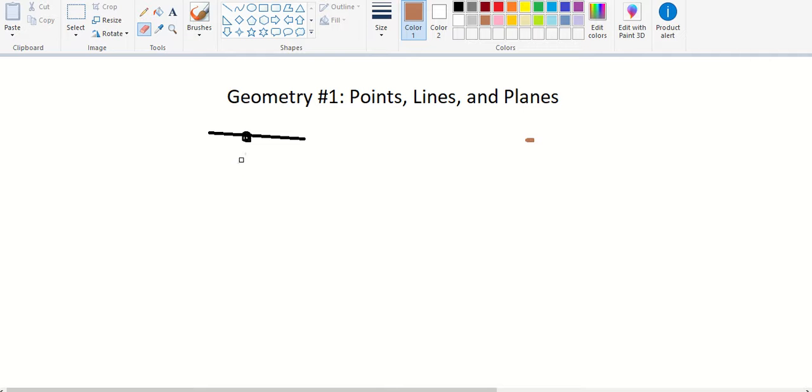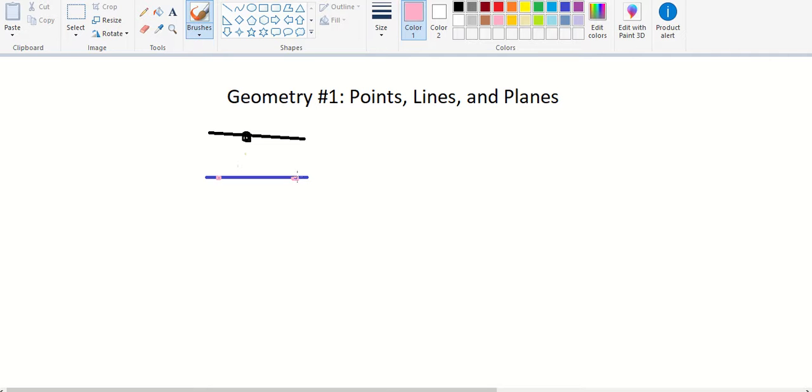Next we have our line. A line is just something with a length, but made up of a bunch of points. So like we can call, let's use blue, or yeah, and then we'll go back to here, and then we can use pink. We'll call this point A, and this point B.